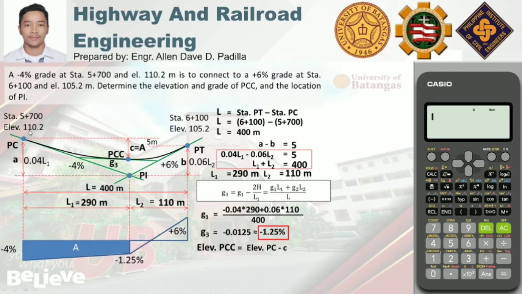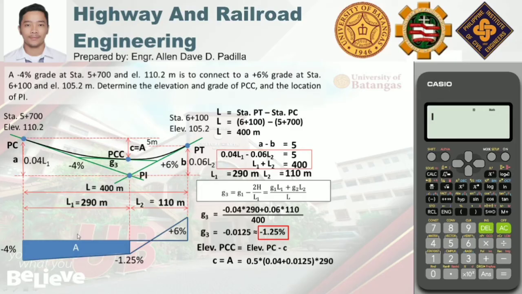We have C equal to A, and that is equal to the area of the trapezoid. So, that is 1/2 multiplied by 0.04 plus 0.0125 multiplied by 290. Again, kapag kukuha tayo ng area ng shaded portion, ang gagamitin nating grade is in decimal form.